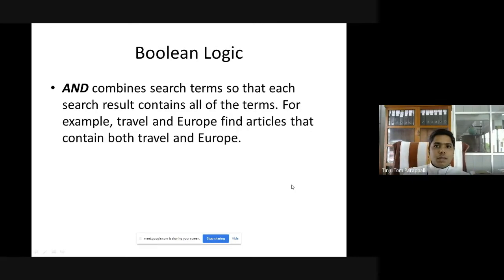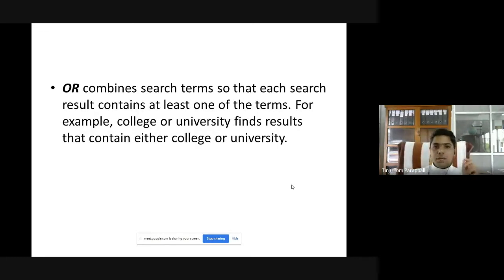When you are entering these 2 terms, you have to get the results that show both these key terms, both travel and Europe. That is your output. Then what will you do? You will put this Boolean operator AND in between them, travel AND Europe. Then you will get results that contain both travel and Europe. And the second Boolean operator is OR. It combines search terms so that each search result contains at least one of the terms.